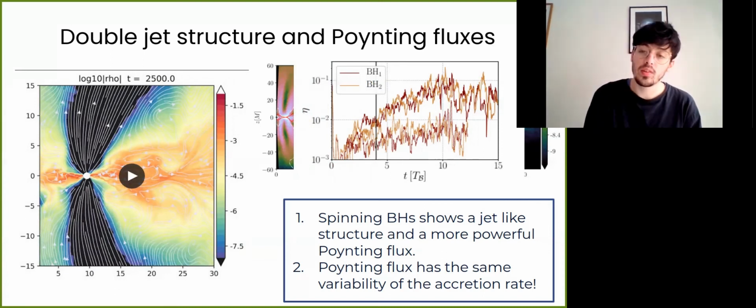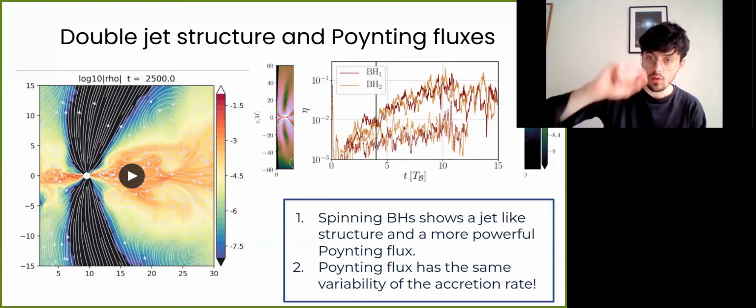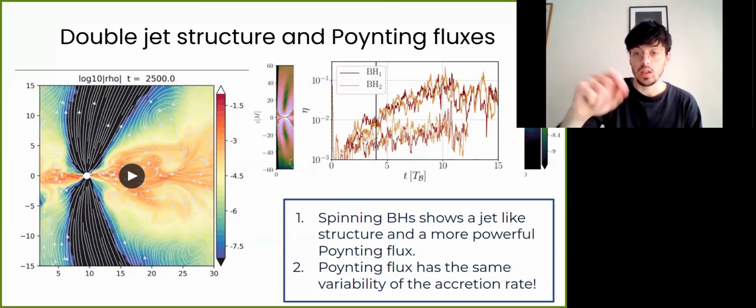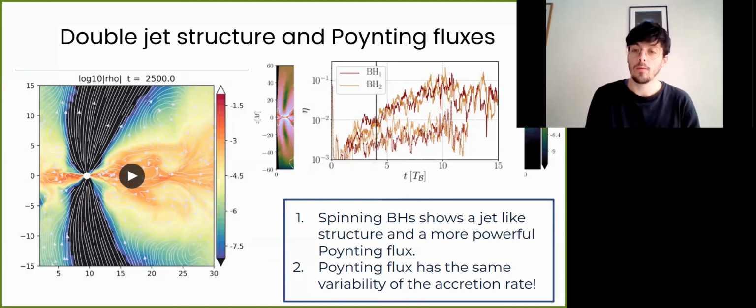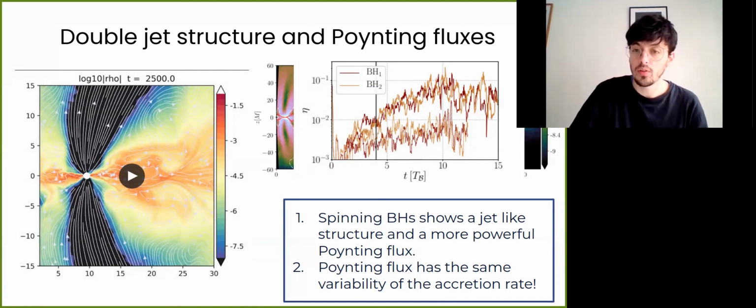The interesting feature here is that you have this periodicity of the Poynting flux that is correlated with the periodicity of the accretion rate. So these two quantities are, of course, connected in the time domain. This is an interesting signature for future observations.